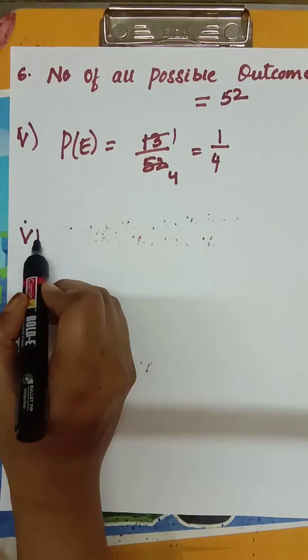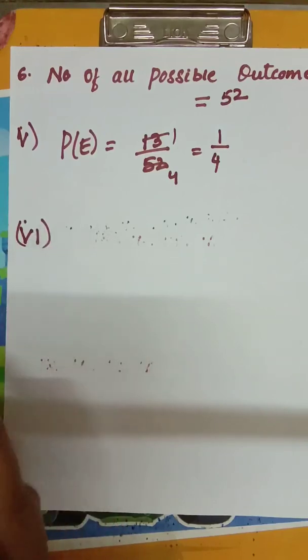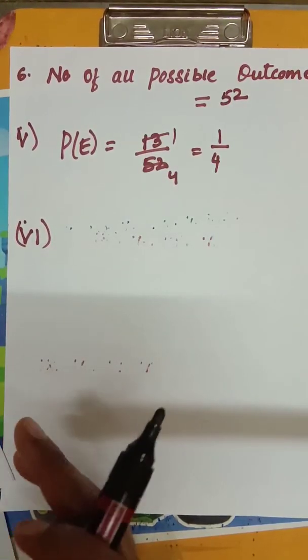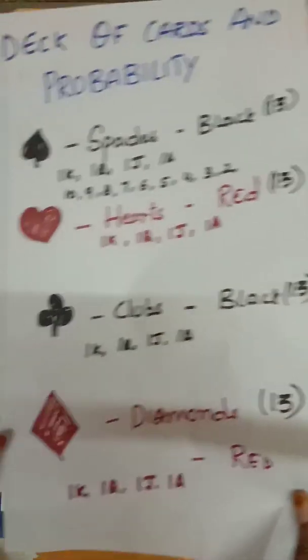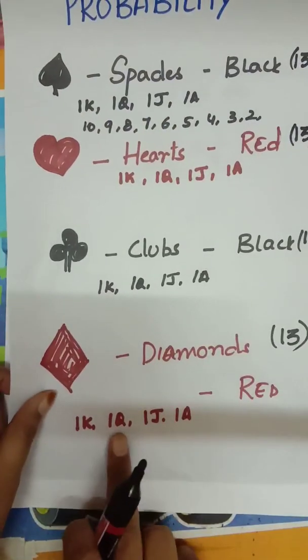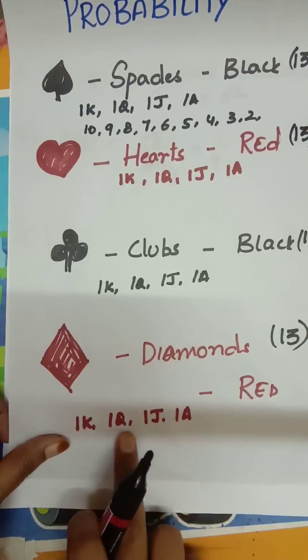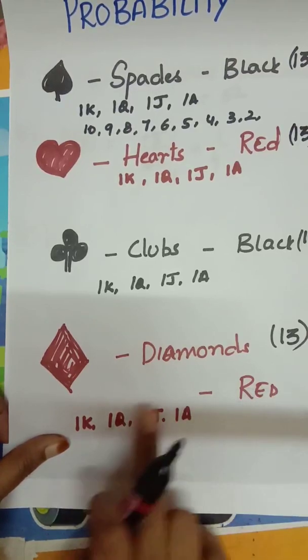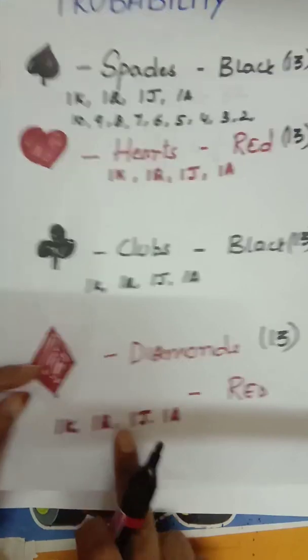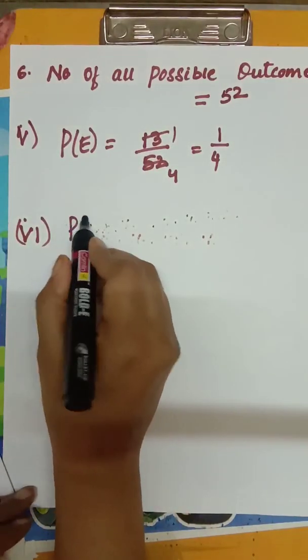Next, the sixth bit is the queen of diamonds. How many queens are there in diamonds? Number of favorable outcomes, you check it. How many queens are in diamonds? 1. So that is P of E is equal to